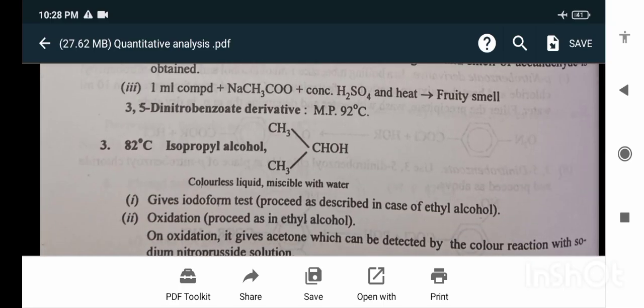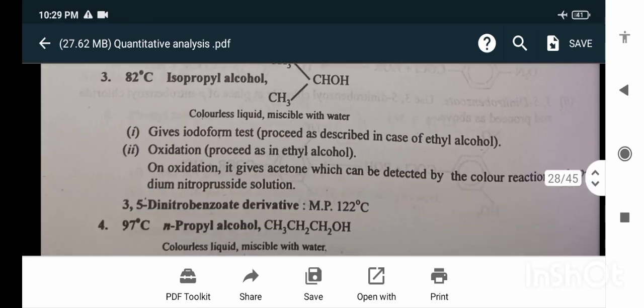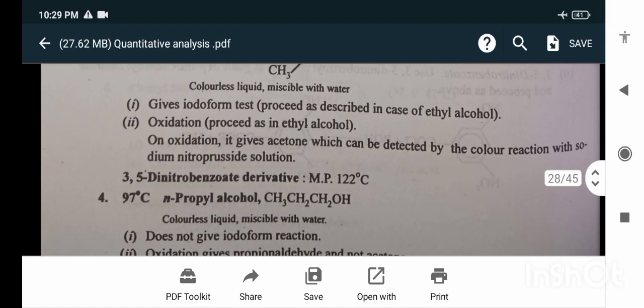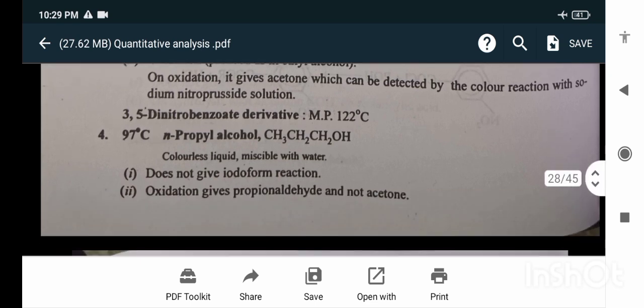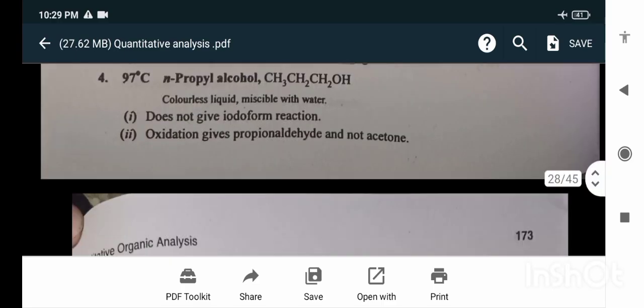Isopropyl alcohol gives the iodoform test. On oxidation, it gives acetone, which can be detected by color reactions. The 3,5-dinitrobenzoate derivative is also prepared. n-Propyl alcohol does not give the iodoform reaction; oxidation gives propionaldehyde and not acetone.